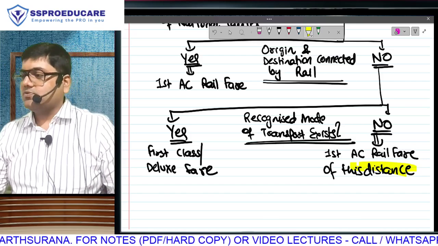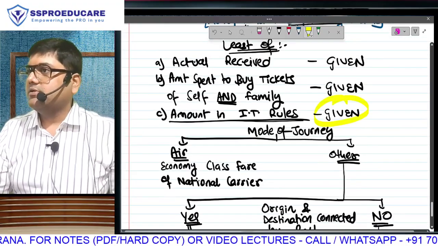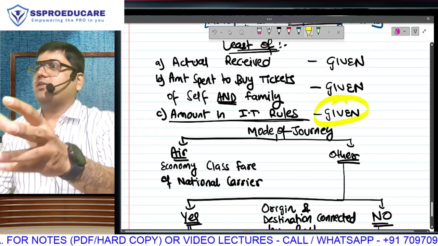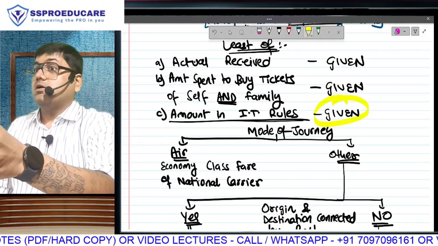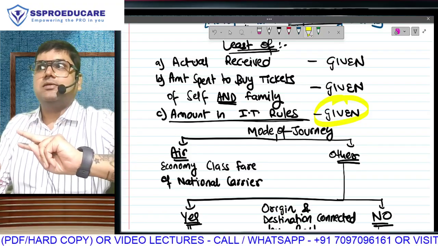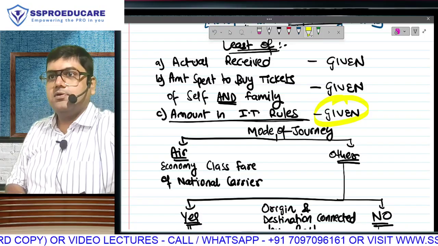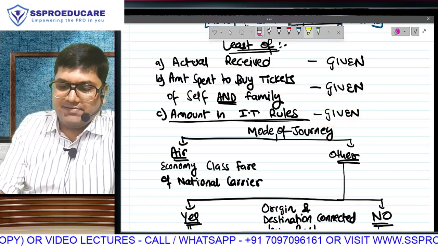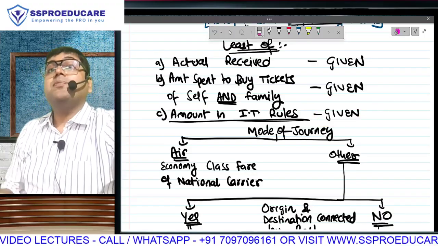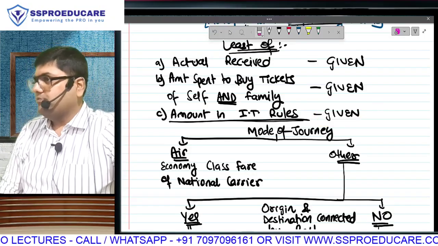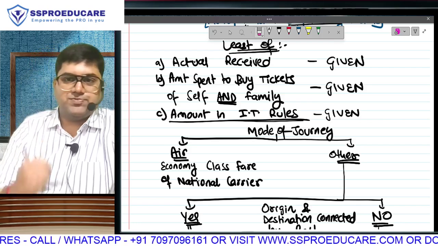Listen, O CA student, your exam life is ridiculously easy. The maximum confusion that they can create is that they'll give you first AC, second AC, third AC. At the second point you will take actual expense. At the third point you will take first AC. Followed? So whenever you get leave travel allowance, that is money received to go on holiday, from that money you will spend something. We will give you exemption. Received amount in the inner column. Exemption is how much? Of 3 amounts, whichever is lowest.